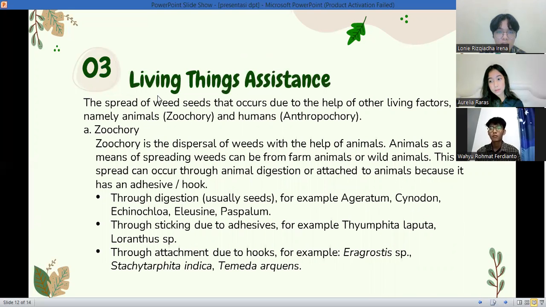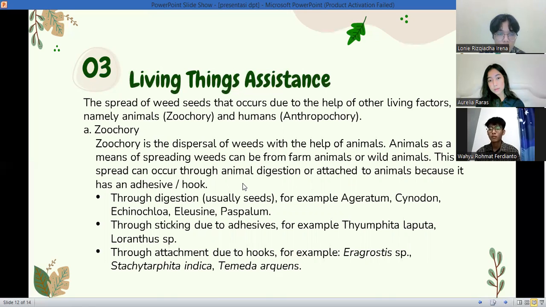Three is living things assistance. The spread of weed seeds occurs due to the help of other living factors, namely animals or zoochory, and humans or anthropochory. First is zoochory. Zoochory is the dispersal of weeds with the help of animals. Animals as a means of spreading weeds can be farm animals or wild animals. This spread can occur through animal digestion or by attaching to animals because the seeds have an adhesive or hooks.